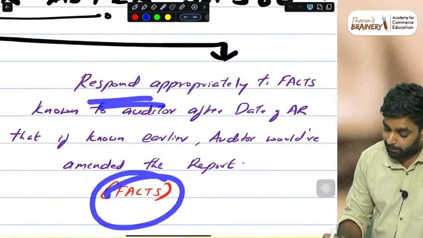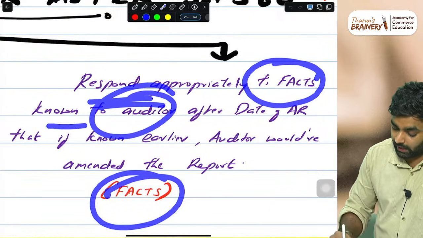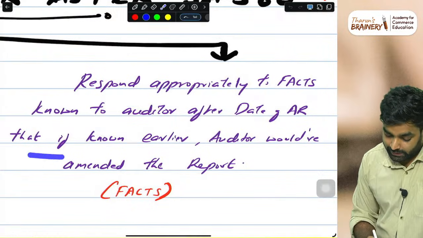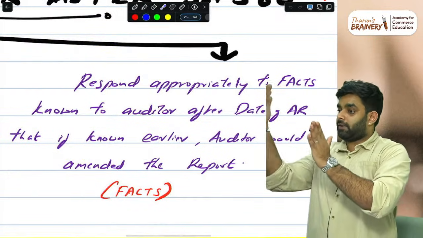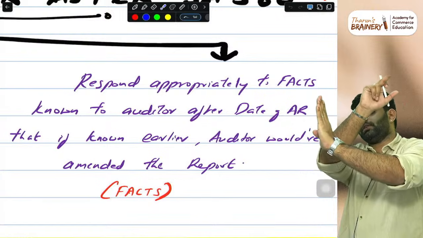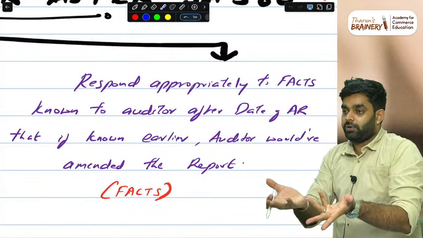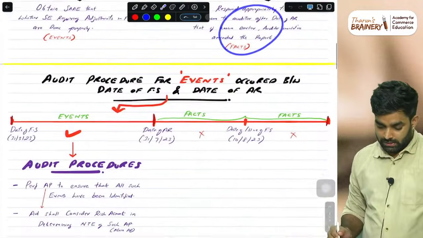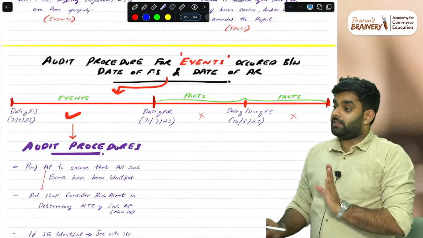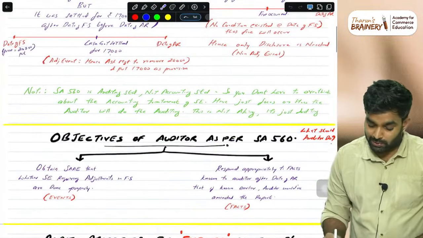That is, respond appropriately to the fact known to the auditor after the date of audit report. If known earlier, the auditor would have amended the report. He knew about the fact after the date of audit report, but if he would have known it earlier, he would have amended the report. On that fact, you have to respond appropriately. Two objectives, not very important. But if a 560 question comes, just study this objective and keep it.